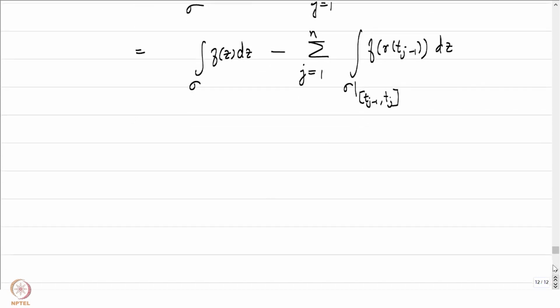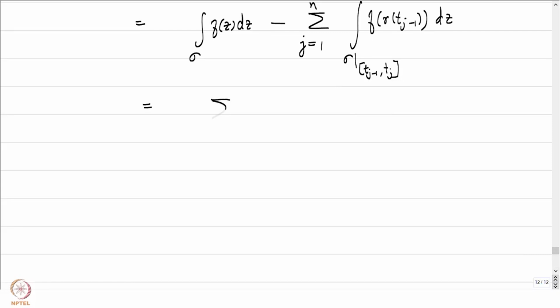Now I will break our sigma here into the respective straight lines, and let me write this as equal to the integral of f of z minus f of gamma of tj minus 1 over sigma restricted to tj minus 1 to tj.